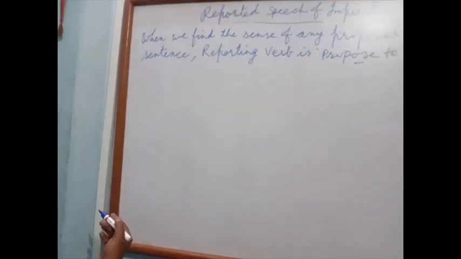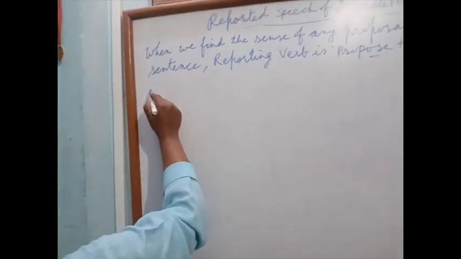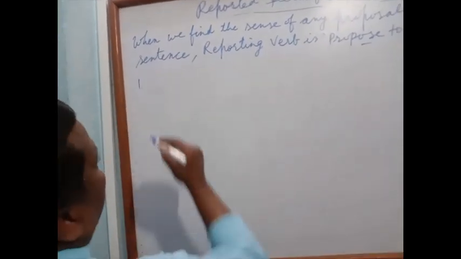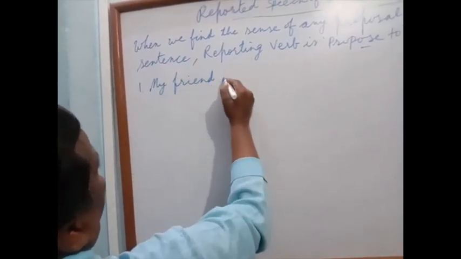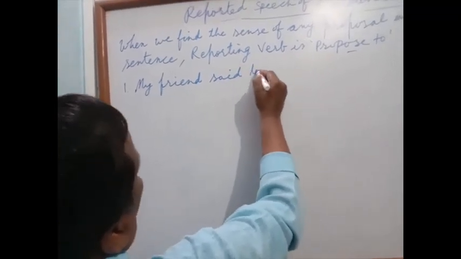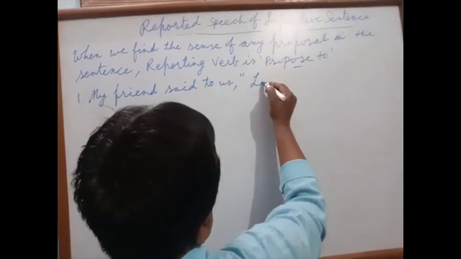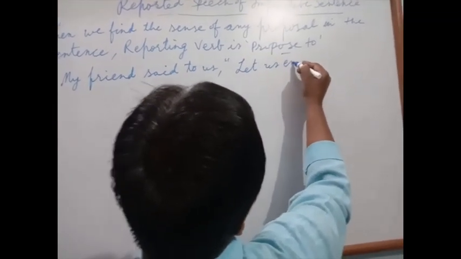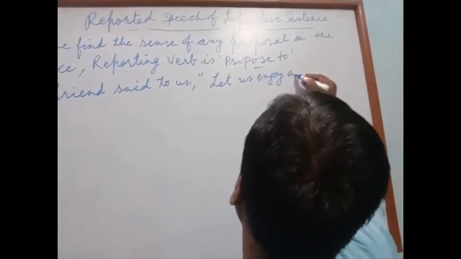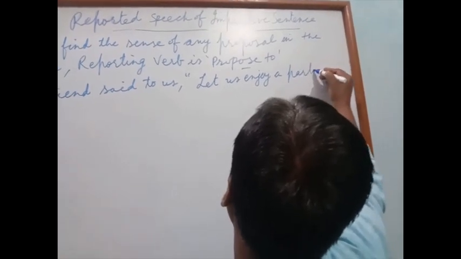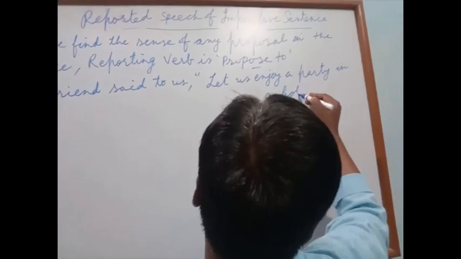Okay, let us take one example. My friend said to us, "Let us enjoy a party in a hotel."